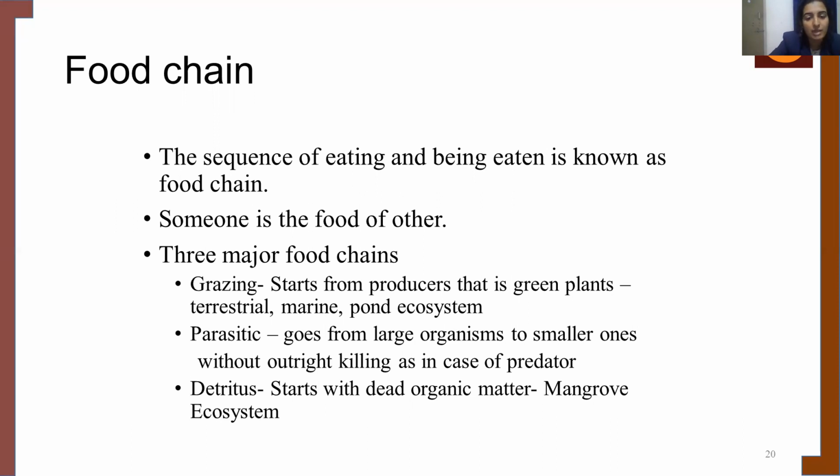When we talk about the parasitic food chain, it goes from the larger organism to the smaller ones without actually killing, as in the case of predators. So there is no actual killing, but there is a food chain happening from the larger organism to the smaller ones without an outright killing. When talking about the detritus food chain, it starts from the dead organic matter.